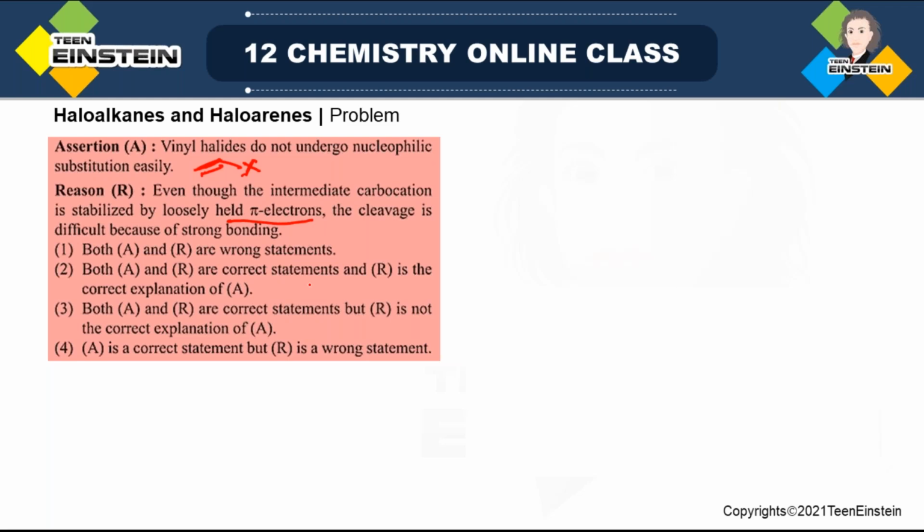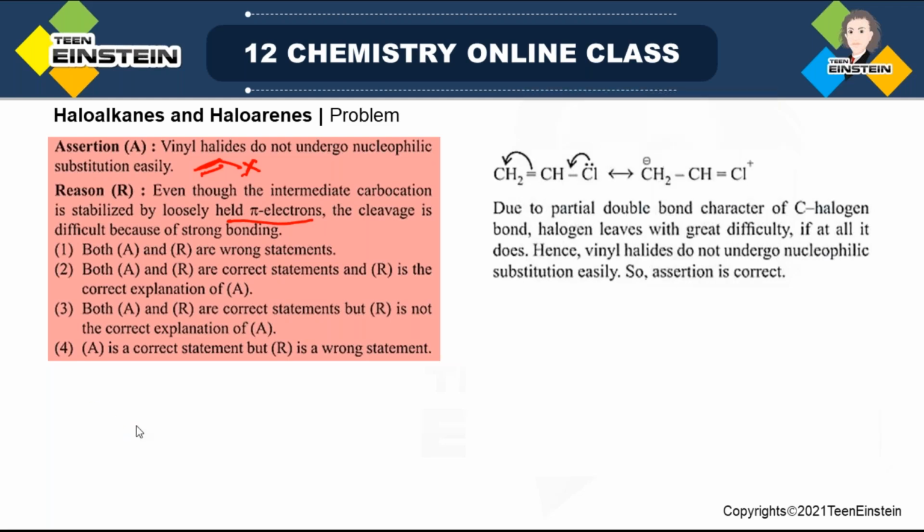Now, this is the structure of vinyl halides, and for vinyl halides, this type of resonance is possible. Here we have taken the simplest structure of vinyl halide that is possible, CH2=CHCl. Here we have taken chloride, but you can also take another halogen. And what kind of resonance is going on? The lone pair present on the halogen.